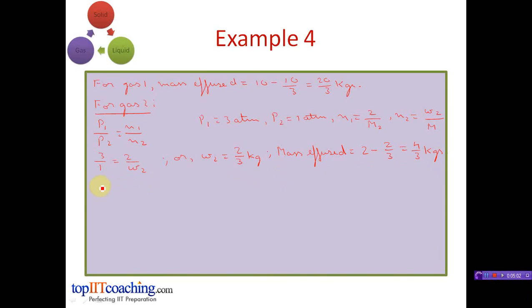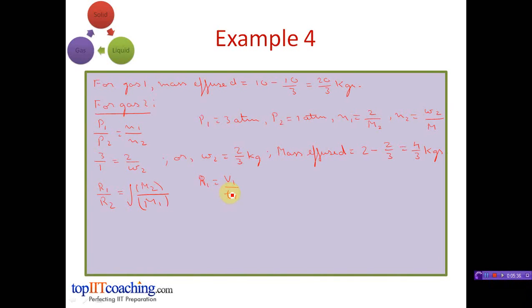Now we know that if R1 and R2 are the rates of effusion, they will be equal to under root M2 upon M1. Now R1 will be equal to V1 upon T1, where V1 is the volume of the gas and T1 will be the time taken for it to effuse.